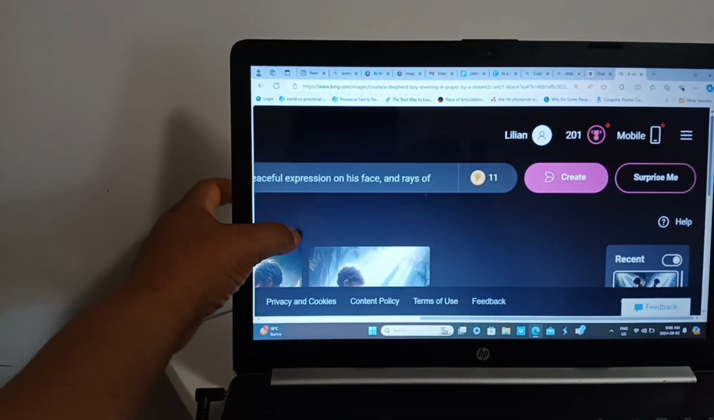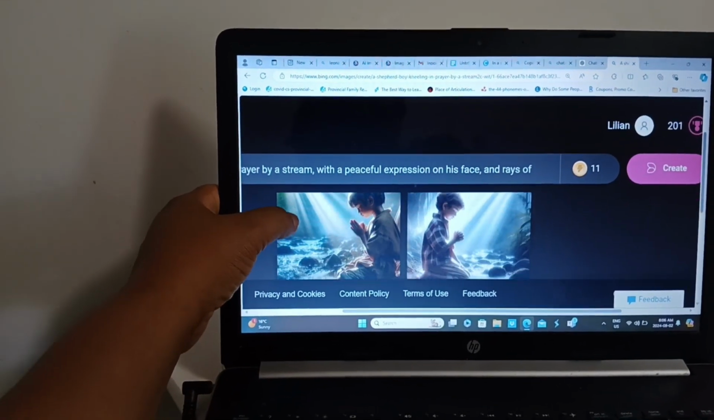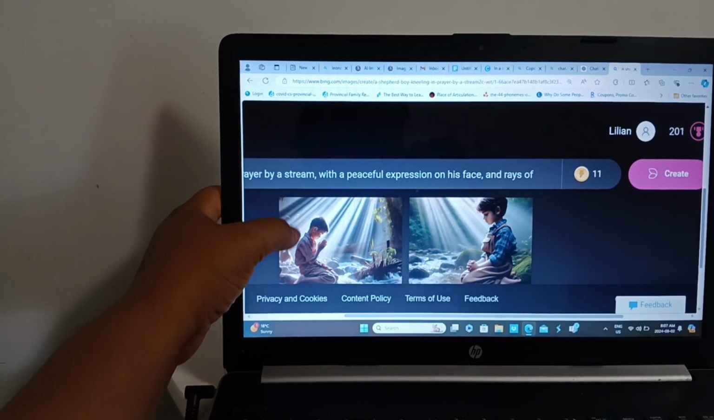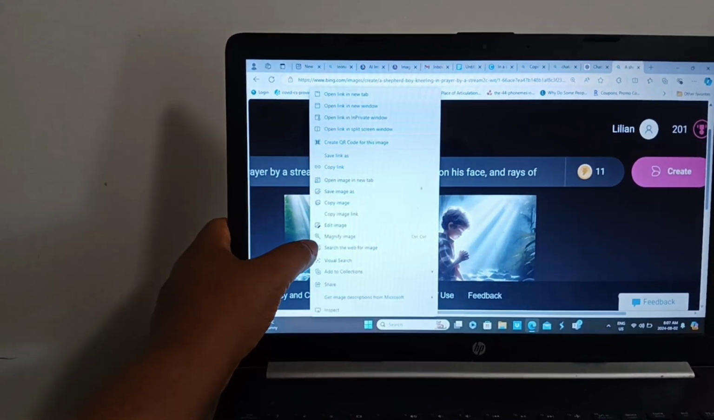Our image is created. Okay, yes. Here we have our image. So this is much better. This looks closer to the David we've been using. So I'll go for this. This will look more like David.